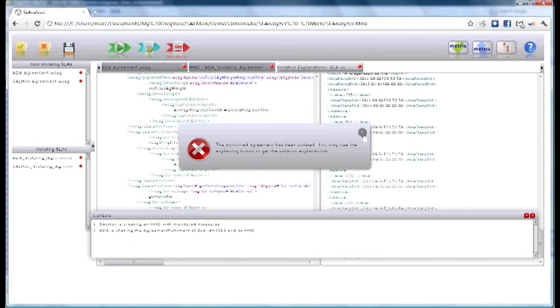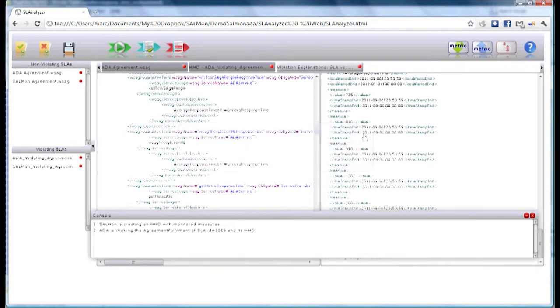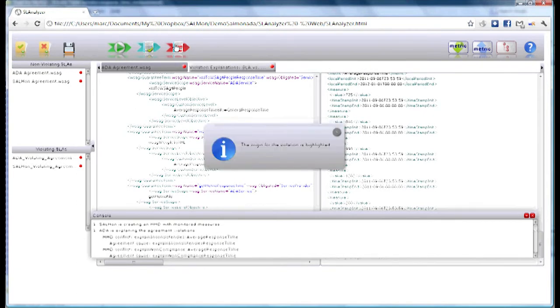If we did not have any other help, the user would need to try to discover which concrete measure of the MMD shown on the right side originated the violation. For this purpose, we have available the violation explanation. When this button is pressed, the measures of the MMD that cause a violation of the SLA are highlighted.